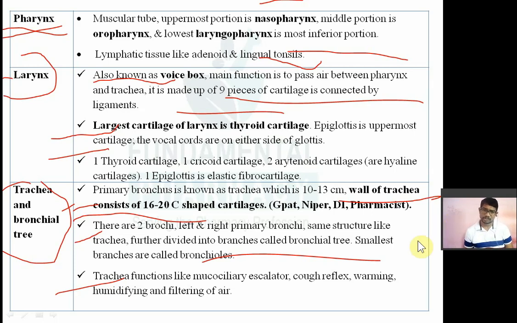Then again, another function of the trachea is the cough reflex. So if anything noxious is present in the inspired air,